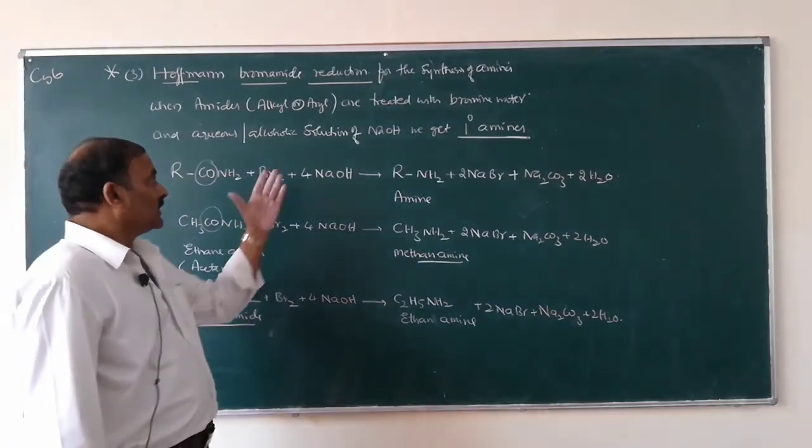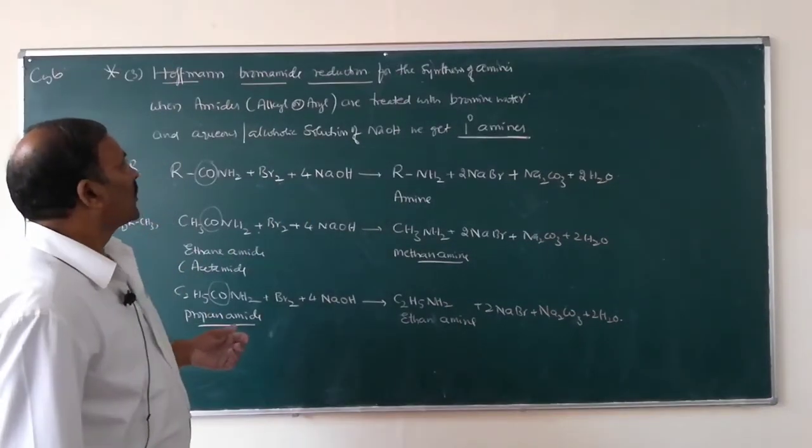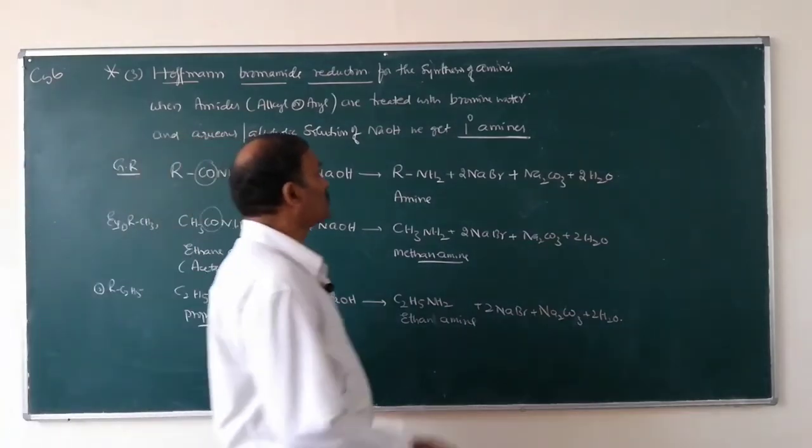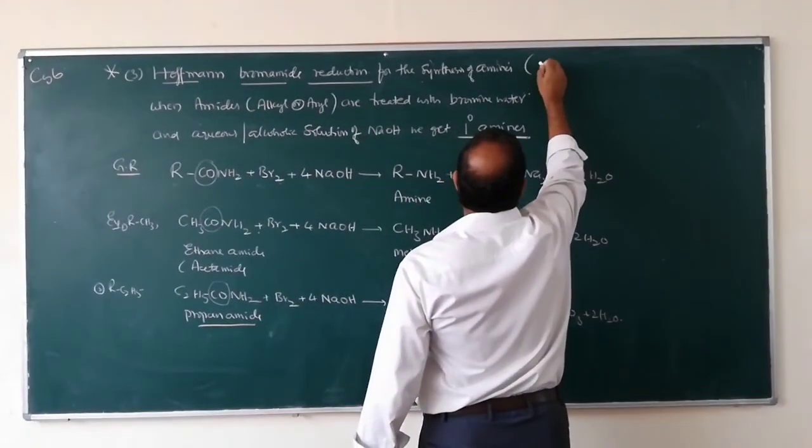Therefore, the reaction is known as Hoffmann-bromamide degradation.